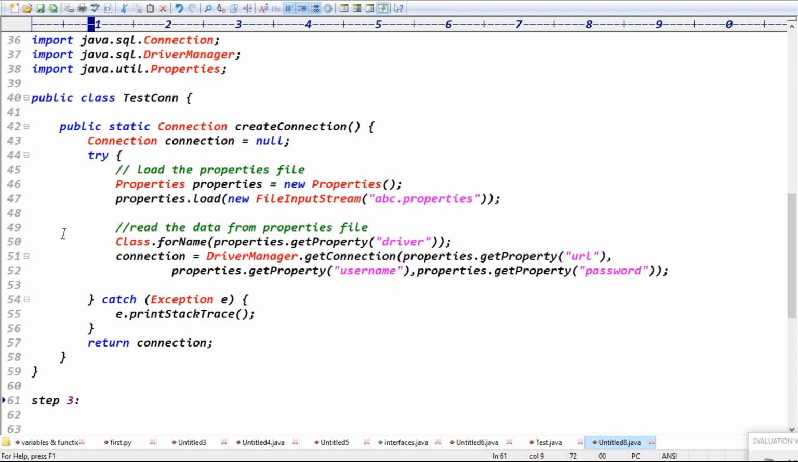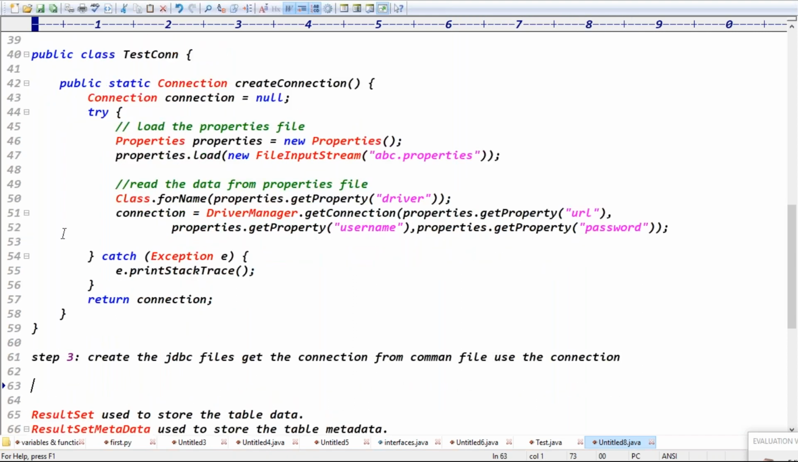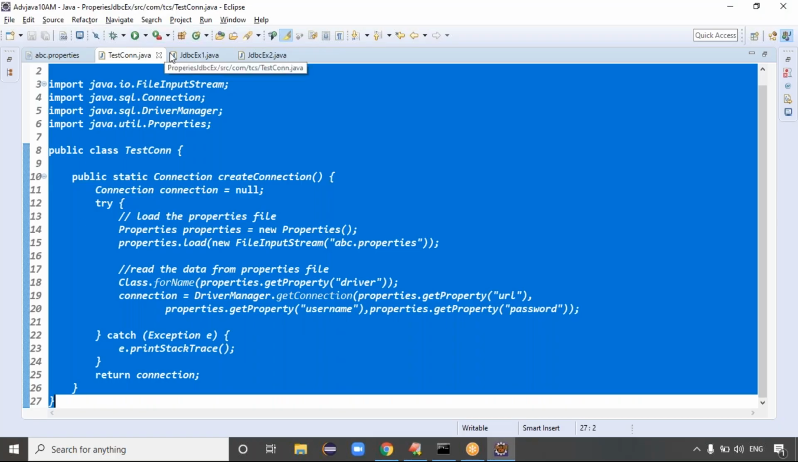JDBC files. Create the JDBC files, guys. Get the connection from which file here? The common file, right? Get the connection from the common file. Use the connection, guys. That's it. Good, guys. This is like the JDBC example1.java file. Example1.java file is regarding which object, guys?